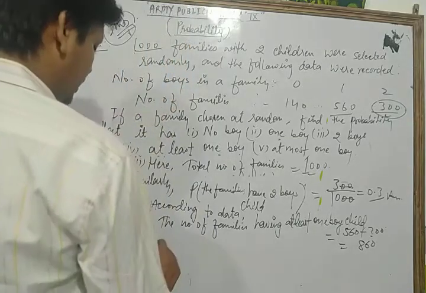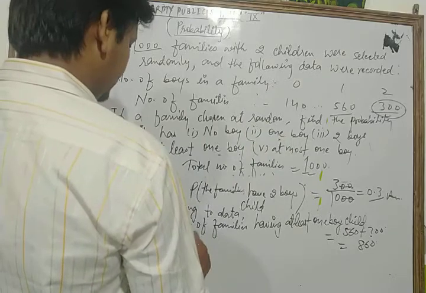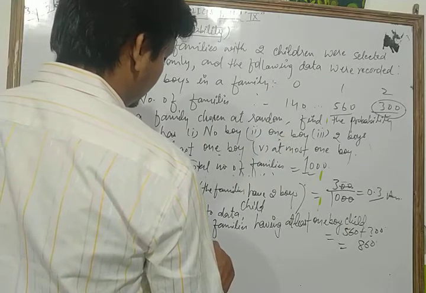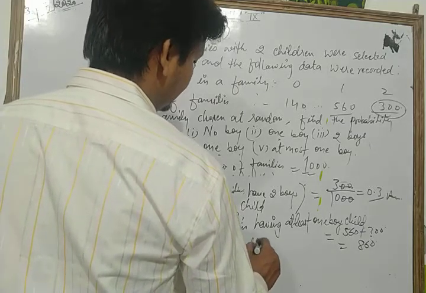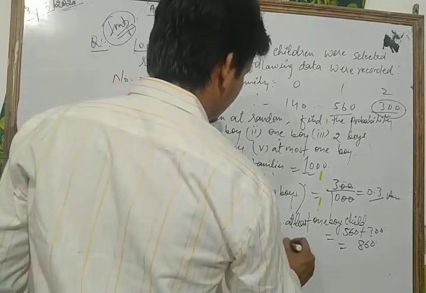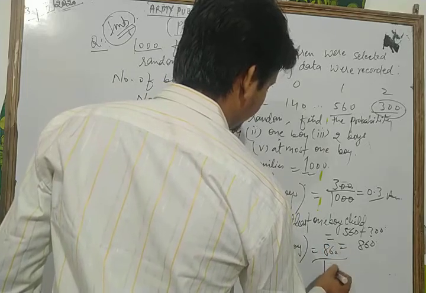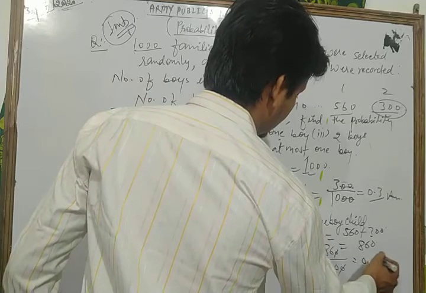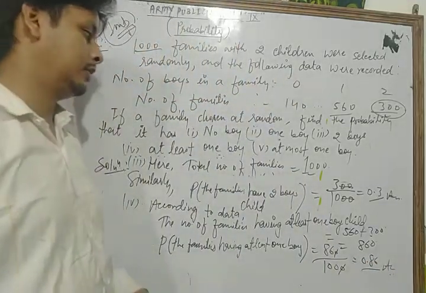Now dear student, find the probability that the family has at least one boy. At least one boy is 860 upon 1000. The zeros cancel each other, so dear student, we got 0.86. This is our answer.